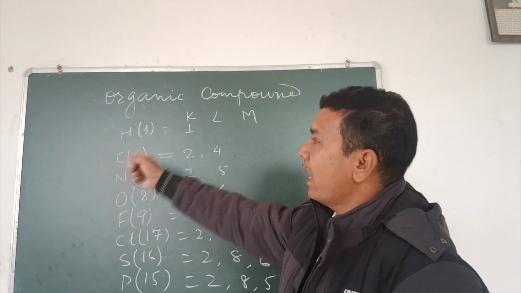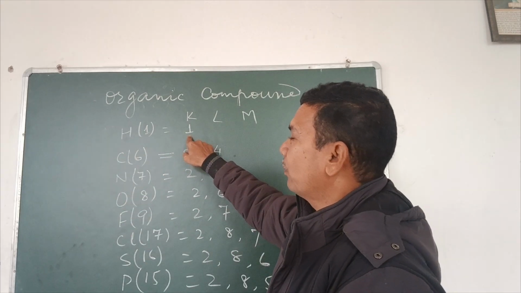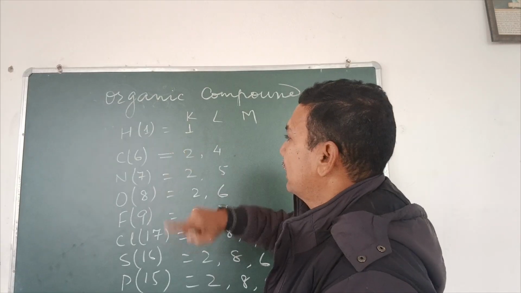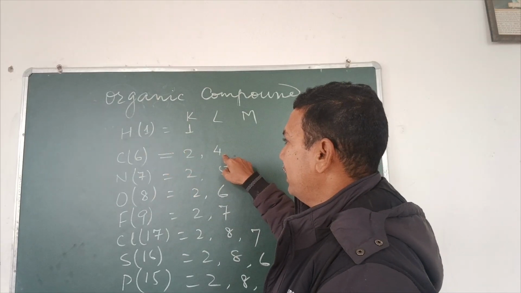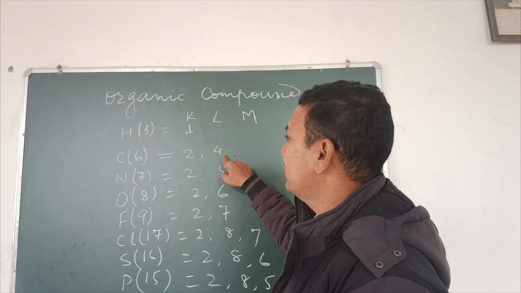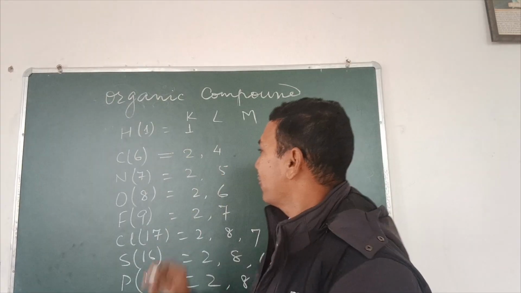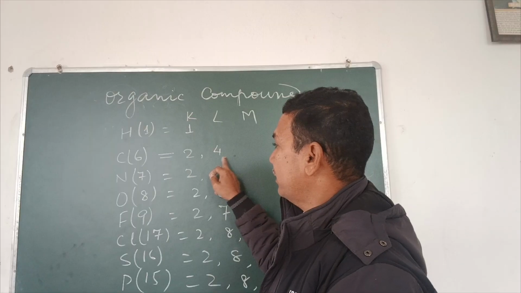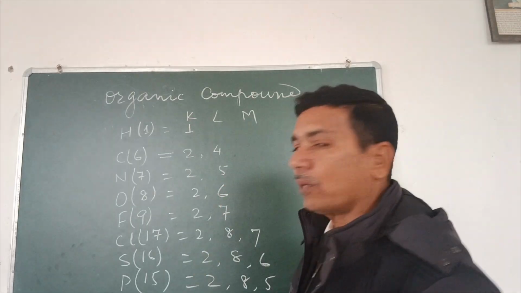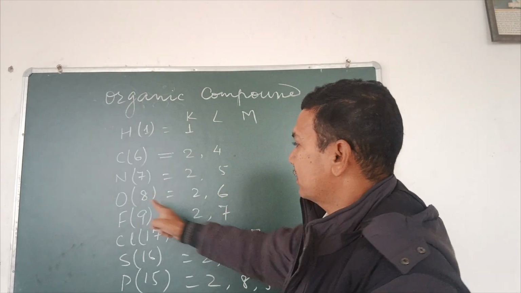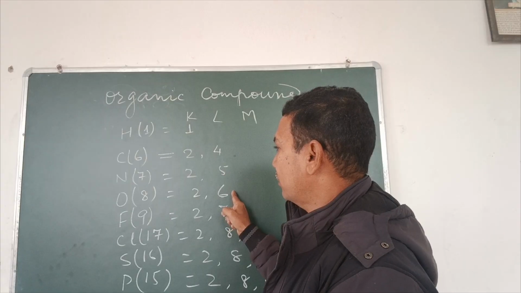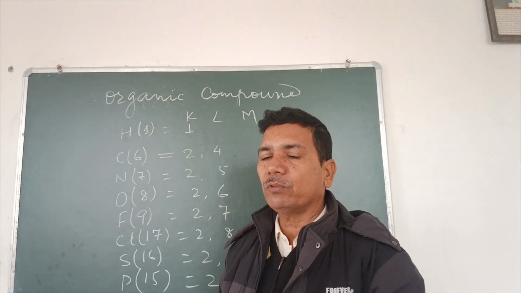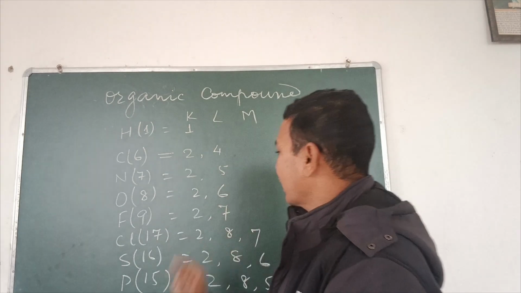For example, hydrogen does not have any lone pair of electrons because it will share all the 1 electron. Carbon does not have any lone pair of electrons because it will share all the 4 electrons. Nitrogen has 1 pair of lone electrons. Oxygen has 2 pairs of electrons because out of 6 it will share 2 electrons and 4 electrons will be left, which will be 2 pairs.